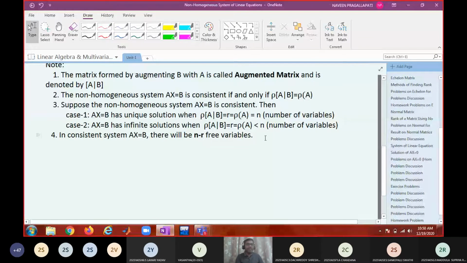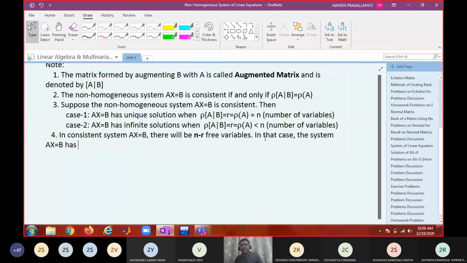And in that case, the system AX equal to B has how many independent solutions? For a homogeneous system, there will be n minus r linearly independent solutions, no? For non-homogeneous, okay, we'll see through a problem.